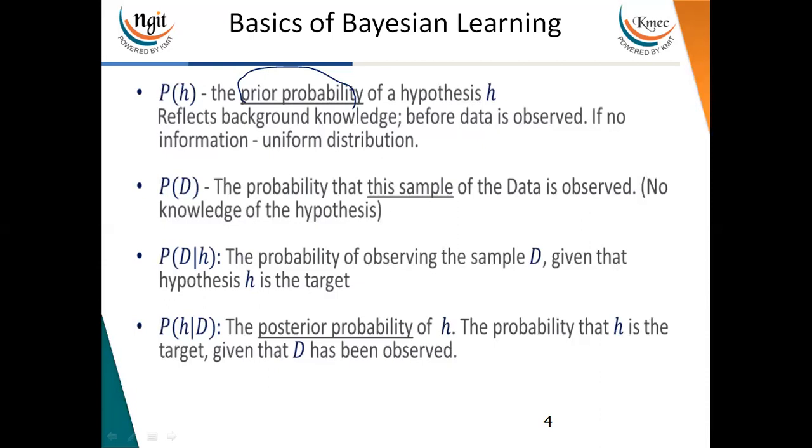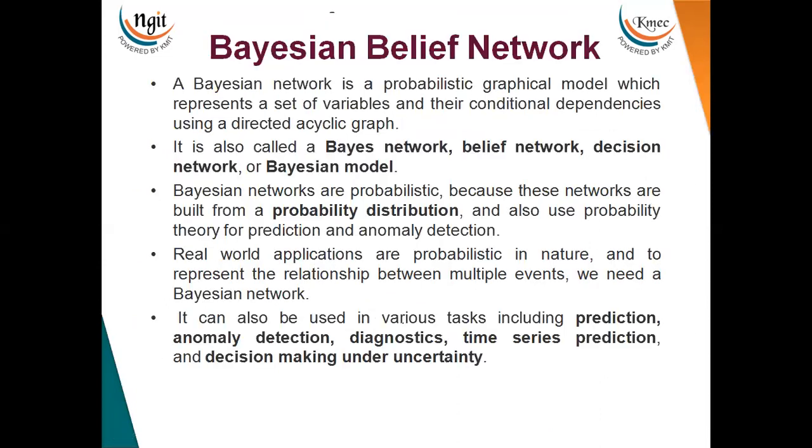So what are the terms you should remember here? The probability of hypothesis is the prior probability. The probability of finding the hypothesis given evidence or data is the posterior probability. So remember these two terms. Now, what do you mean by Bayesian Belief Network? The other names, as I told you, are Bayes network, belief network, decision network, or Bayesian model. So these are all the terminologies. In the exam, they may ask you a question based on any of these words. Write down the same explanation.